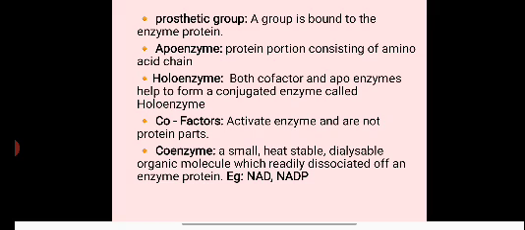Both cofactor and apoenzyme help to form a conjugated enzyme called holoenzyme. Cofactor. Non-protein parts that activate the enzyme are known as cofactors. Coenzyme, a small heat stable dialyzable organic molecule which readily dissociates from an enzyme protein, for example NAD or NADPH.